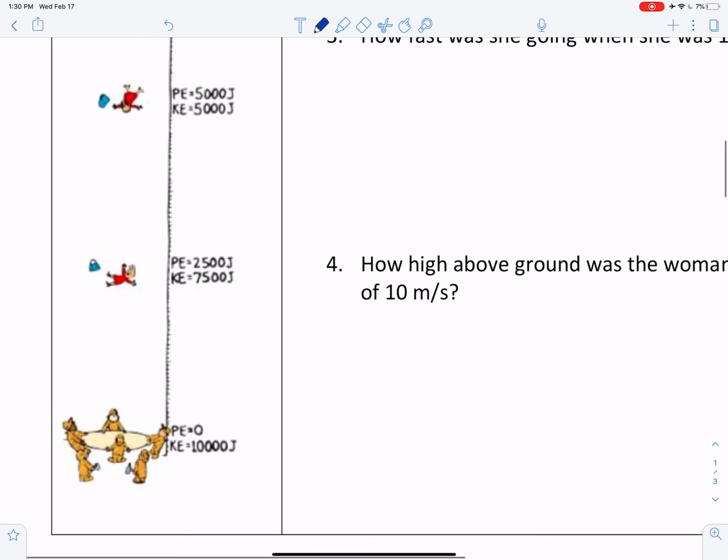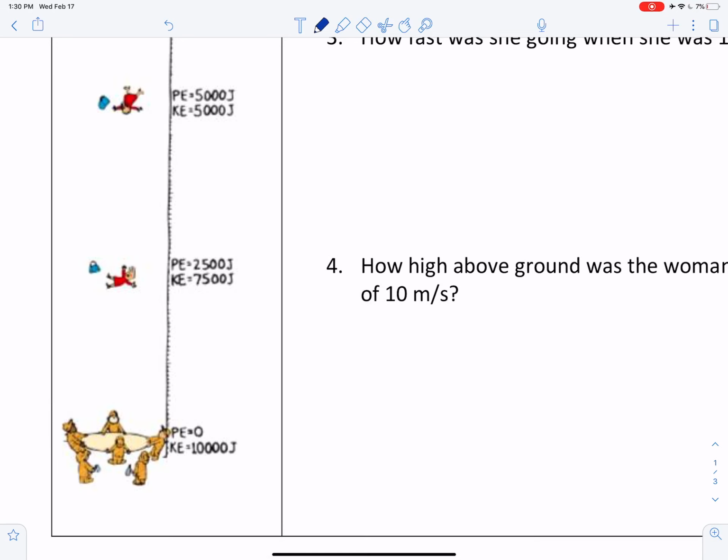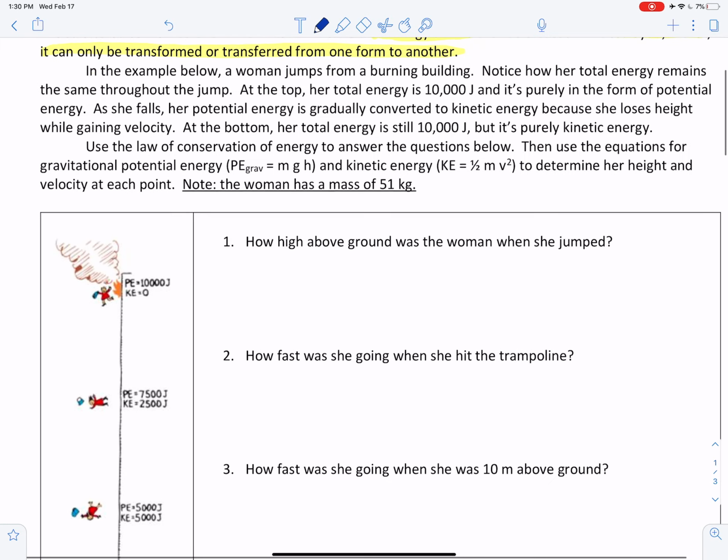All the way down at the bottom, when her height is now 0 above ground, she has no more potential energy and 100% of her energy is now kinetic, but the total is still 10,000. This is what we mean by the conservation of mechanical energy. Energy is neither created nor destroyed. The total energy remains the same, but the forms of energy might change hands between different types.